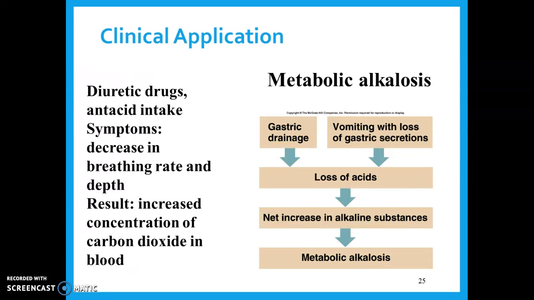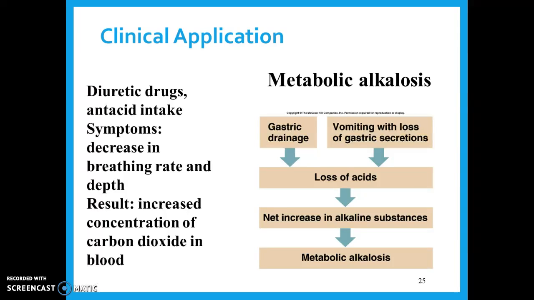And finally is metabolic alkalosis. So this is alkalosis, body pH is going too high, but it's not breathing that's the problem, it's another issue. So some examples are things like gastric drainage, or vomiting with loss of gastric secretions. So we're losing some of the acids that are found in our stomach.